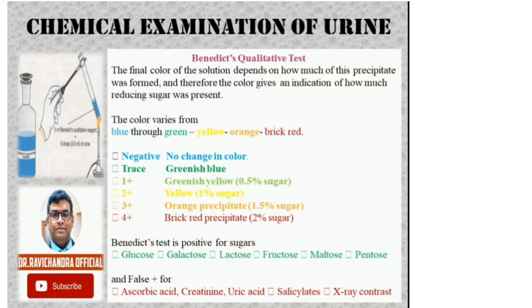Orange precipitate, 1.5% sugar, 3 plus. Brick red precipitate, 2% sugars, 4 plus. Benedict's test is positive for sugars such as glucose, galactose, lactose, fructose, maltose, pentose, and it is also giving false positive for ascorbic acid, creatinine, uric acid, salicylates, and X-ray contrast.